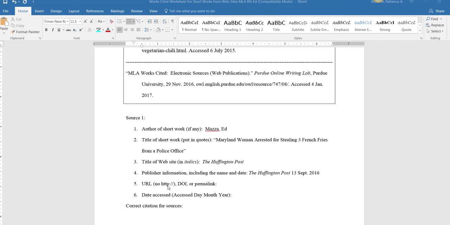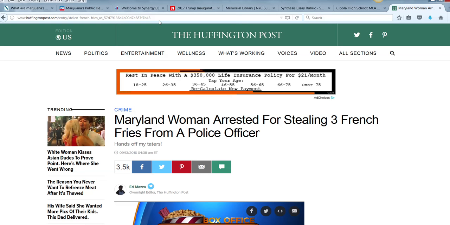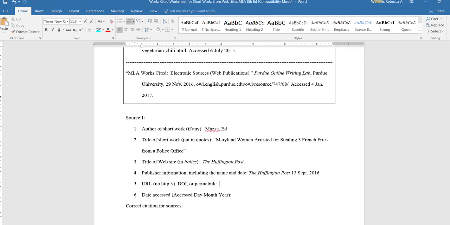The next thing you want to look for is the URL. So we'll go ahead and just copy and paste it because that's going to be the easiest thing to do. Notice our little note that we don't need the HTTP, so we'll just take that out. And lastly, we want to know when you accessed the article because things get updated and things change. Notice we have the same format of day, month, and year. Today is January 12th, 2017, so we'll go ahead and write 12 January 2017.